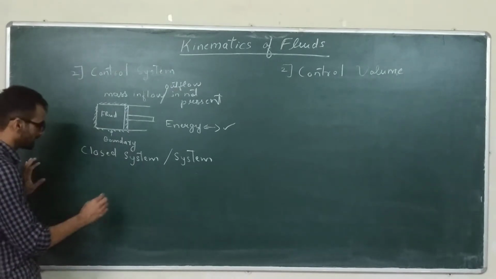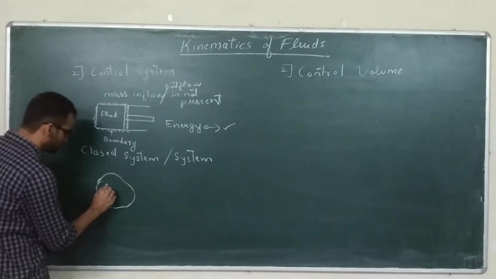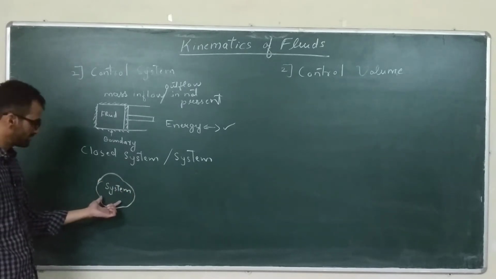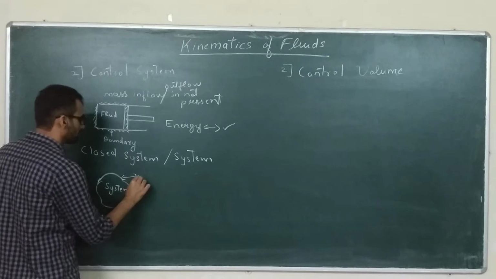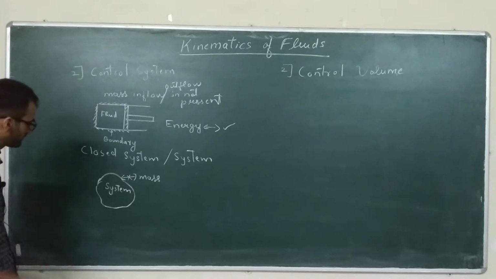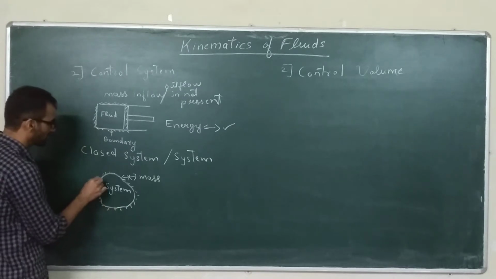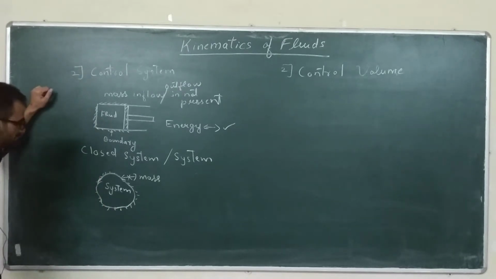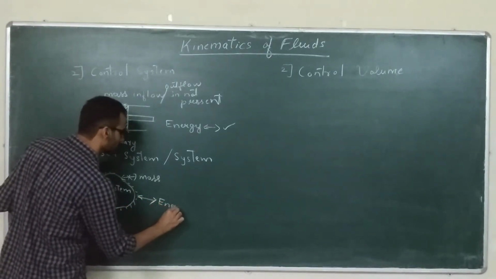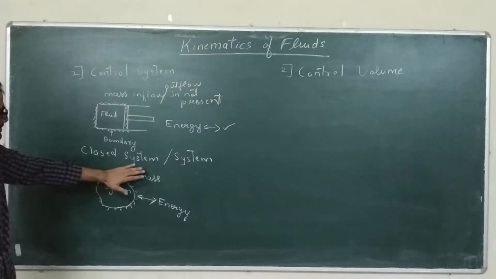So if you want to summarize what this control mass system is, when you have a system, it will have a fixed amount of mass. The mass inflow and outflow is not present. This is the boundary of the system. So from the boundary, mass cannot go in or come out of the system, but energy can go inside and go out of the system. So this is all about a control system, or simply system, closed system.